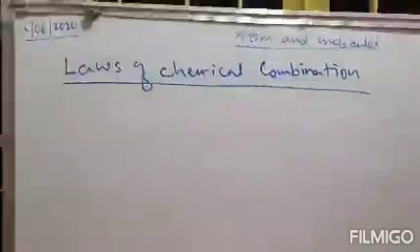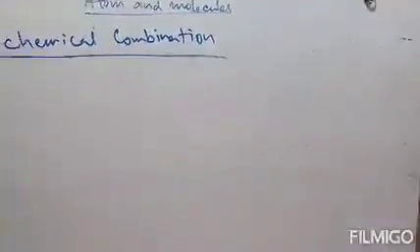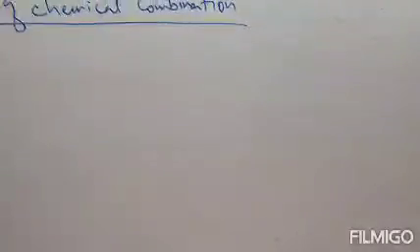Now, what are these laws of chemical combination? Whenever reactants react together to form the products, or the elements combine together to form a compound, they do this according to this law.